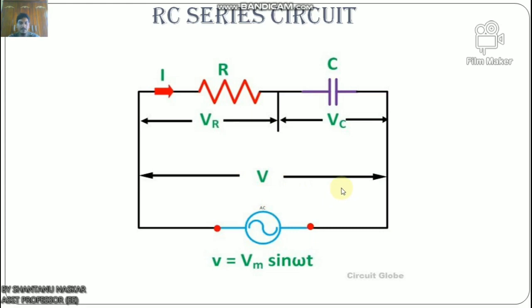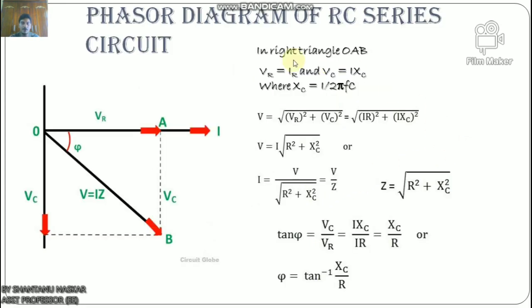Now let us discuss the phasor diagram of the RC series circuit. We have to follow some steps to draw the phasor diagram. Take the current I, in RMS value, as the reference vector. Now the voltage drop VR, which equals IR, is taken in phase with this current vector.